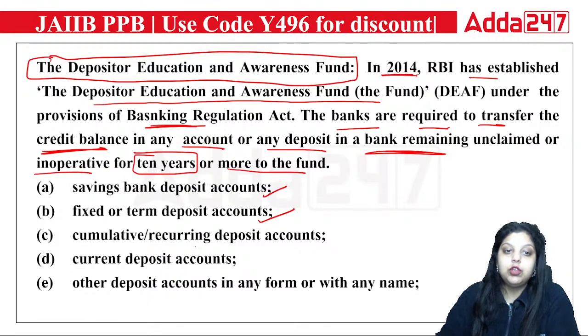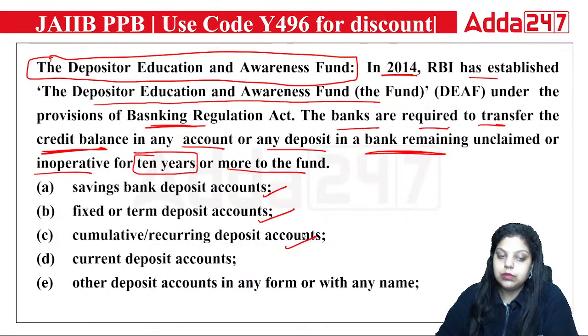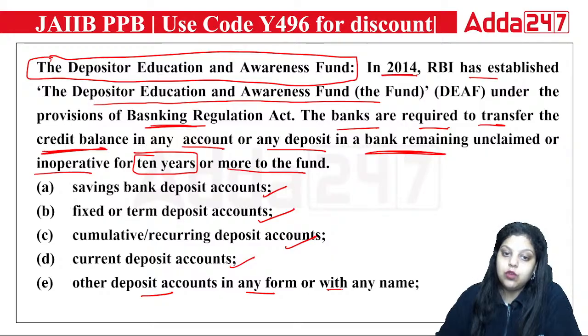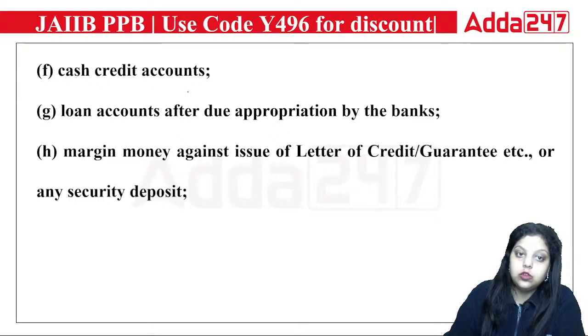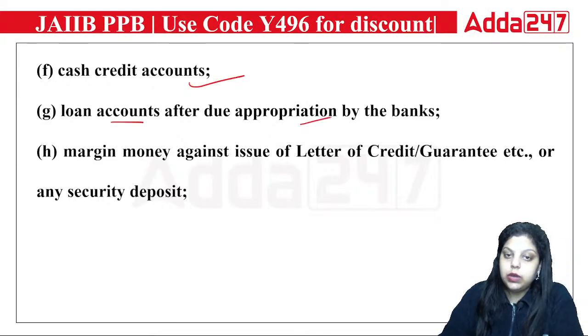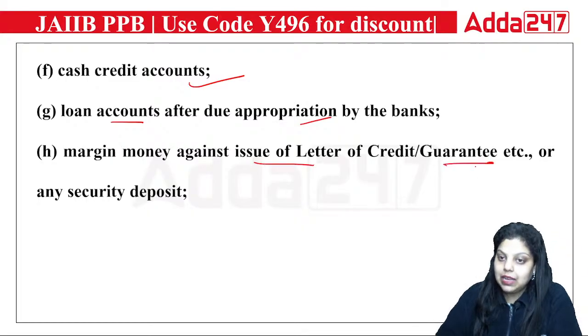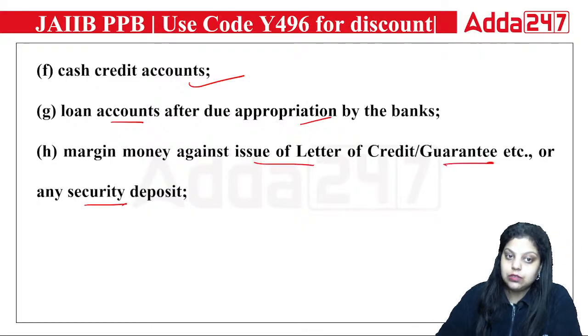Then we have cumulative and recurring deposit accounts. Both are the same. In fixed, term, cumulative or recurring accounts, the duration of 10 years is counted from the maturity period. In the savings account and current account, it is counted from the day when you stop performing transactions. Other deposit accounts in any form or with any name will also be included. Then cash credit accounts will be included, loan accounts after due appropriation by the bank, and margin money against issue of letter of credit or bank guarantee or any security deposits.